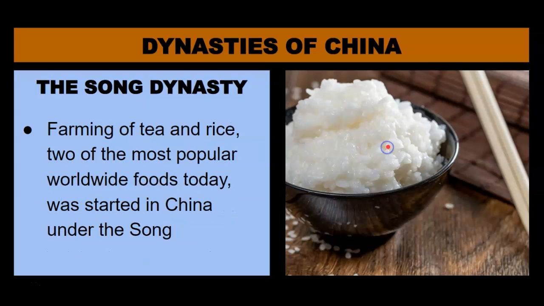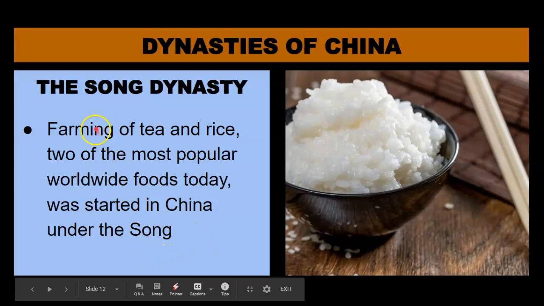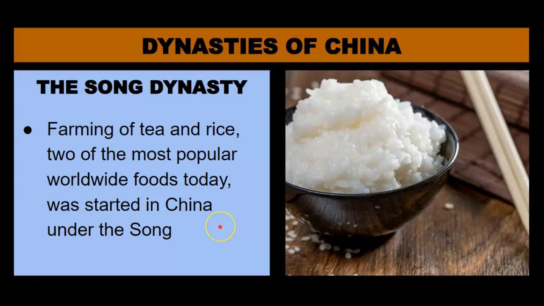So moving on. Now the Song. What were some of the achievements during the Song Empire? Well, we've all heard of tea and rice. They're two of the most popular worldwide foods today. And the farming of tea and rice was started in China under the Song. So tea cultivation, rice cultivation started in China, Middle Ages, Song Dynasty.